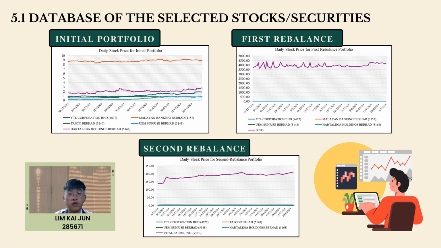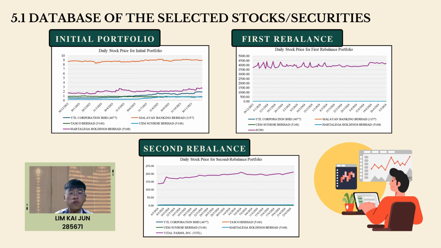Based on the initial portfolio, there are 5 stocks traded by us, which are YTL Corporation, Malayan Banking Berhad, Tesco Berhad, UEM Sunrise Berhad, and Harta Lega Holding Berhad. The historical price consists of 1 year of data from 30th of December 2022 to 29th of December 2023, obtained from Yahoo Finance. Based on the graph, all the stocks exhibited upward trends with minor movement.